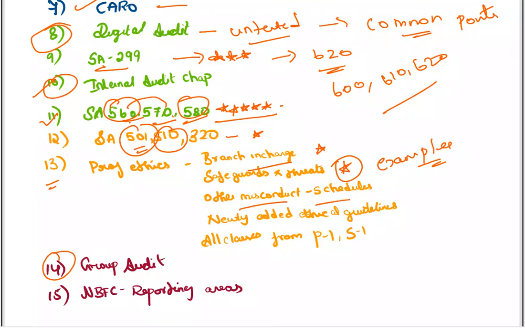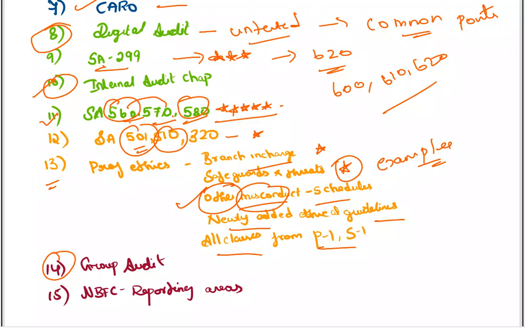Next, when I talk about schedules, please cover the other misconduct part thoroughly. Whatever schedules relate to other misconduct, please do that thoroughly, because they are not testing other misconduct areas regularly. But since they are testing new areas, like knockler, suddenly, there may be a chance they can also touch the other misconduct areas in the upcoming attempts. And the newly added ethical guidelines, please do those properly.